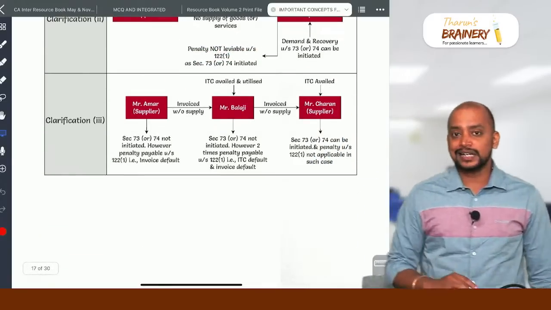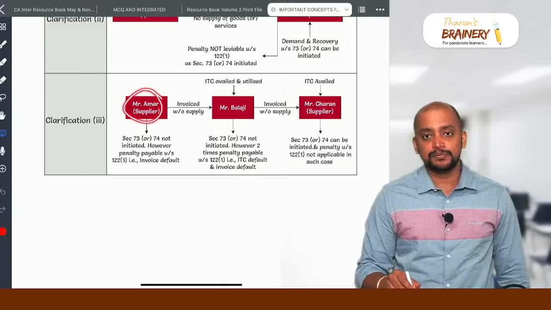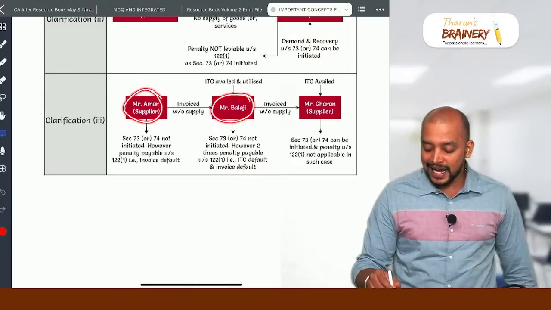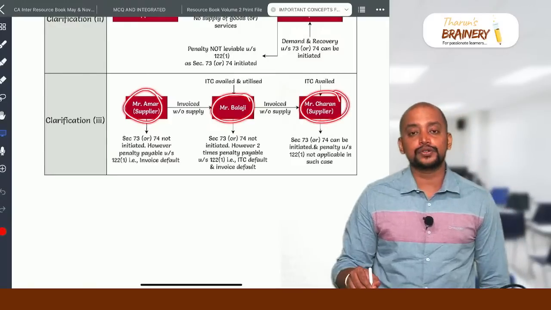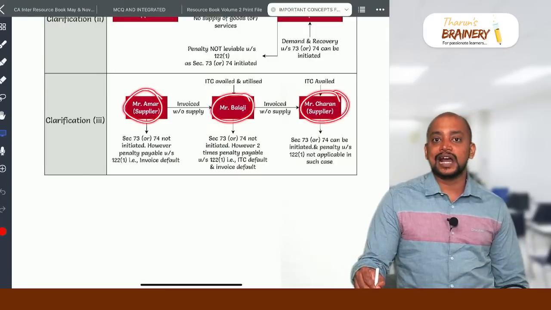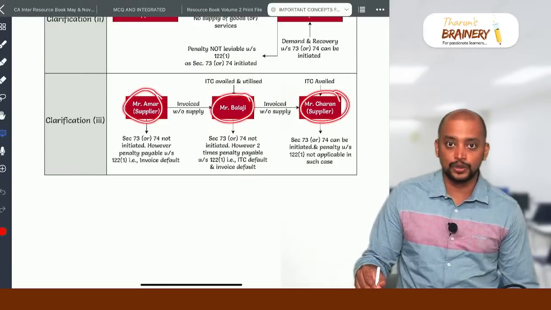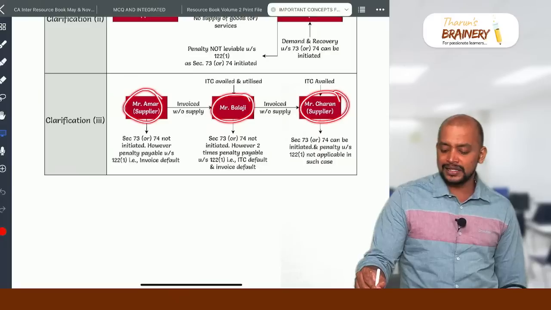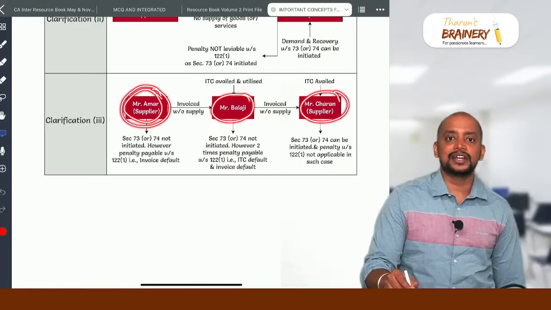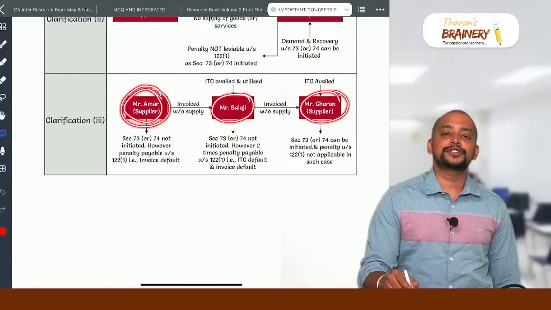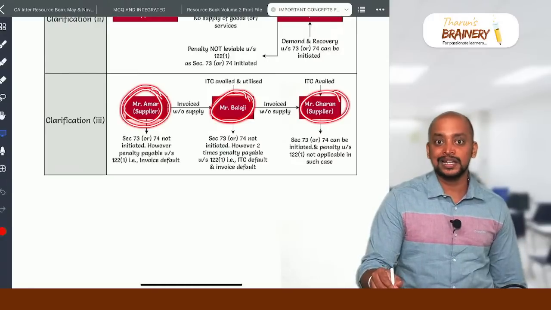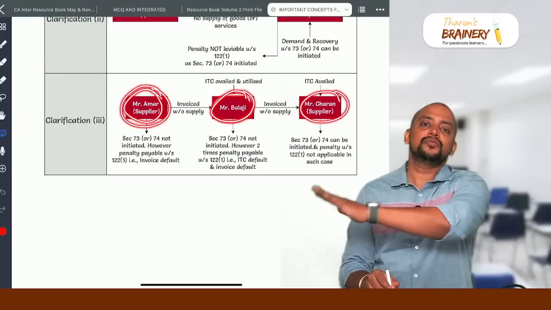Then another clarification, Mr. Amar is giving invoice without supply to Balaji. Balaji availed the ITC. Again, Balaji is raising invoice without supply to Charan. Now, whatever ITC availed by Balaji adjusted with the liability, artificial liability or like duplicate liability that is created. Now, in this case, on Amar, there is no liability actually. Actual liability is not there. So therefore, there will be penalty under 122 subsection 1, invoice default. On Mr. Balaji also, there is no actual liability. Just he took the ITC and he gave the invoice without supply of goods.